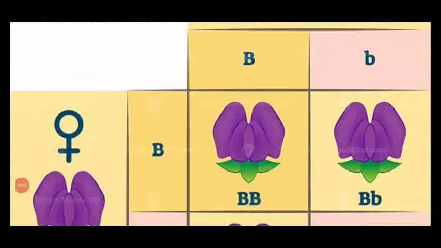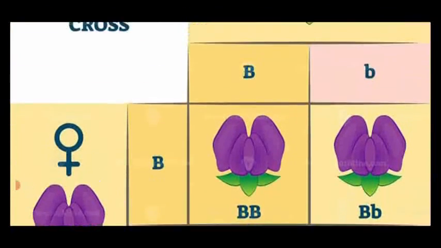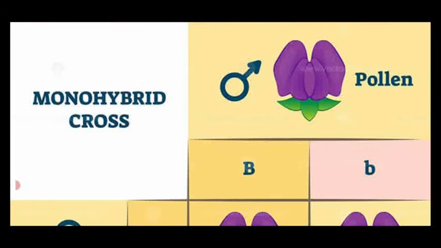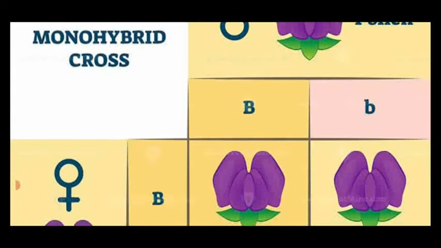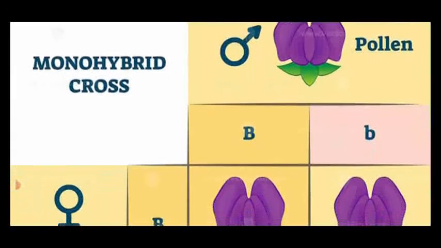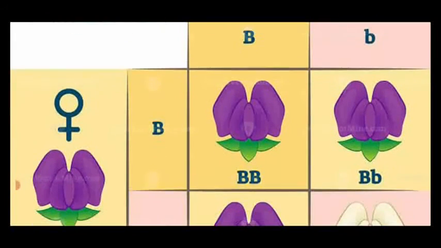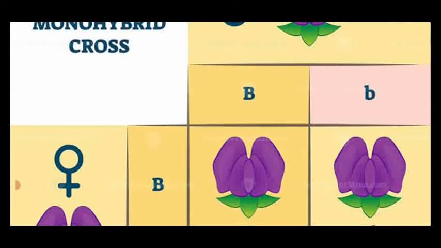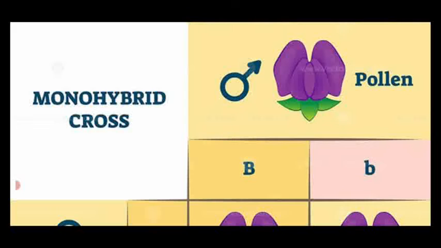Dear students, this is another example showing the monohybrid cross. In the previous diagram, we saw how the F1 generation shows the dominant character. Now, in this diagram, we are going to see the continuation of the F1 generation. So this is the F1 male gamete.